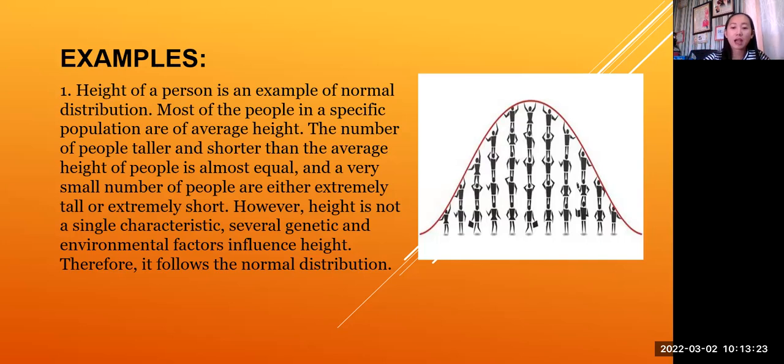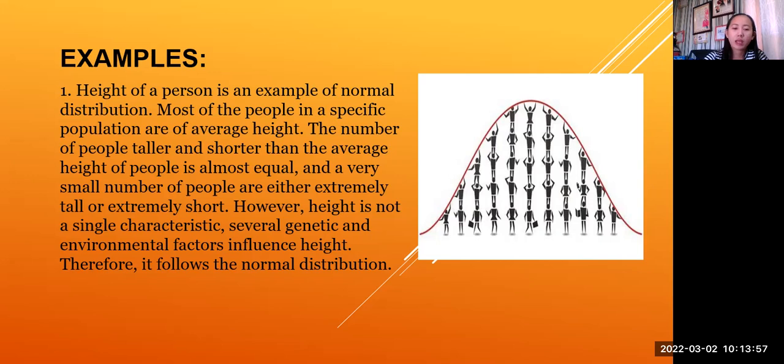And then, if you graph it, it will form a bell. On the right, the curve goes like that, and those are the people who are extremely tall. On the left, the curve goes down, and those are the people who are extremely short. So if we graph that, we will form a bell curve.